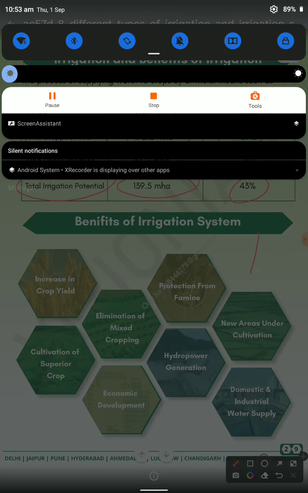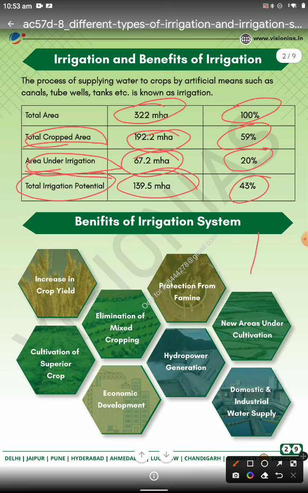So first, increasing crop yield, because you are giving artificial rain, like drop per drop, more crop.